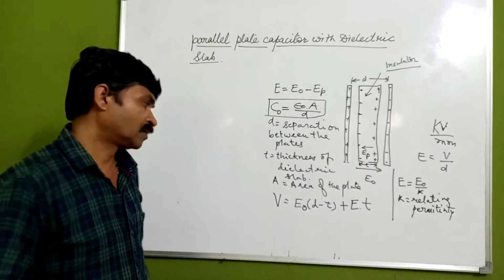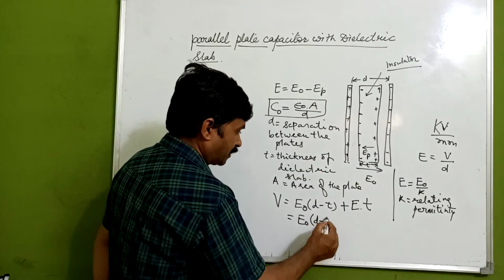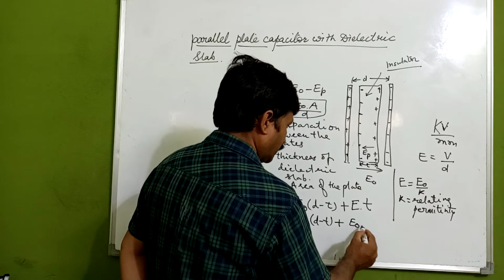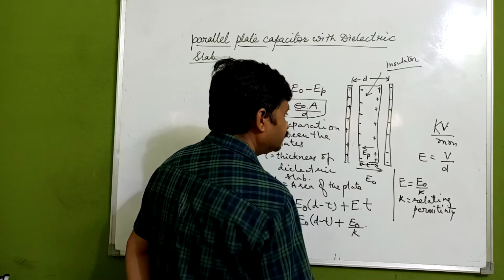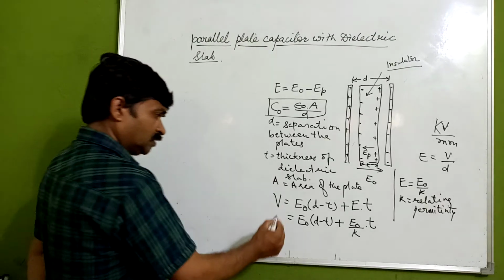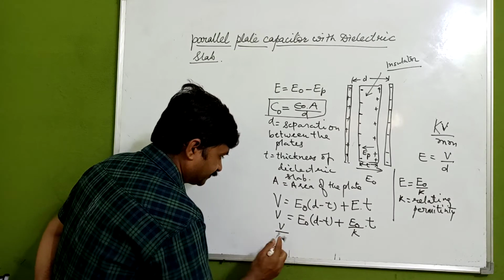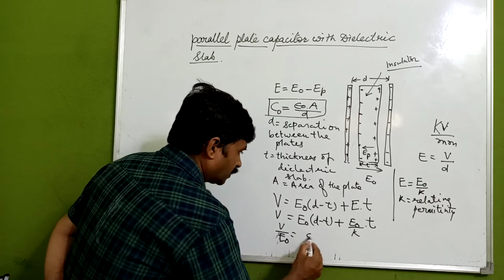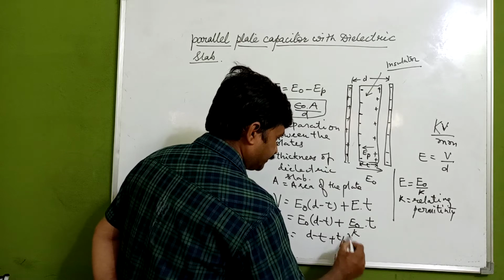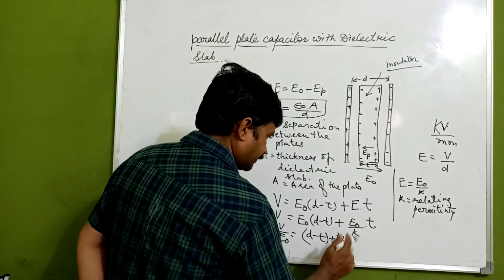So we have the relation E naught into D minus T plus E naught upon kappa into T, which equals V. Now V upon E naught equals D minus T plus T upon kappa.